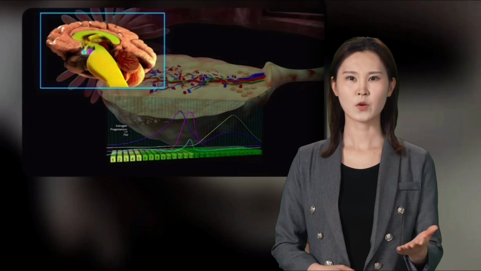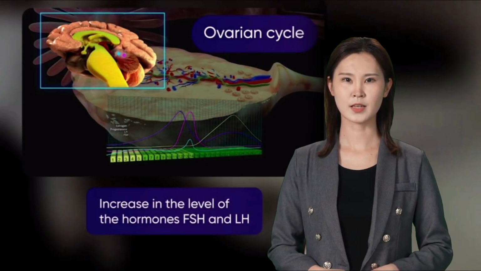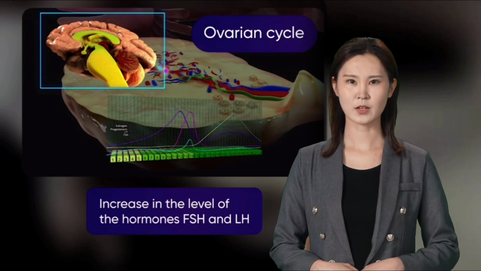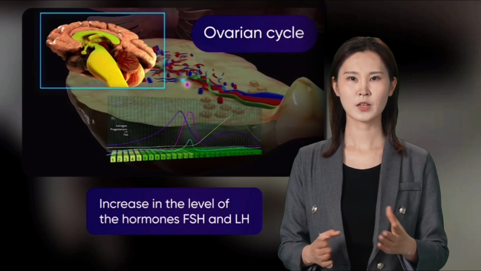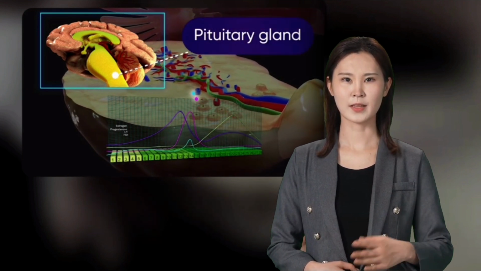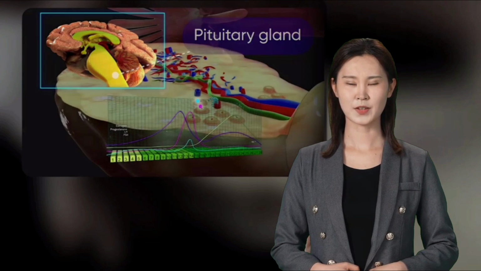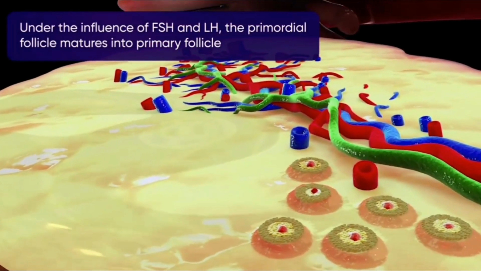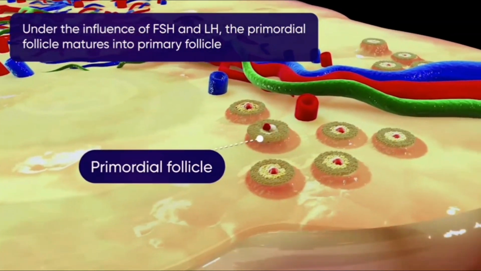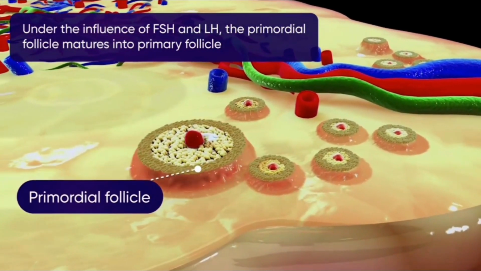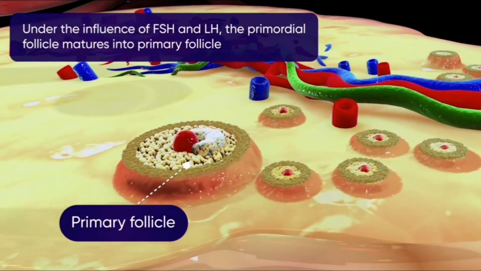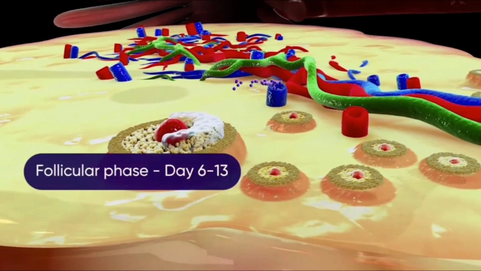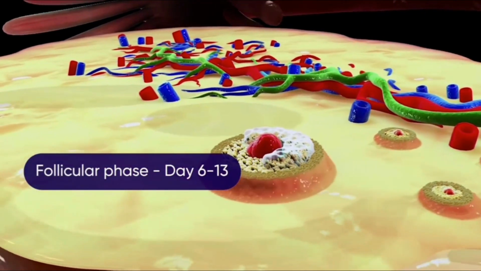During this phase in the ovary, we observe an increase in the level of the hormones FSH, follicle stimulating hormone, and LH, luteinizing hormone, secreted by the pituitary gland present in the brain. These hormones reach the ovary. Under the influence of FSH and LH, the primordial follicle in the ovary matures into the primary follicle. The follicle starts producing the hormone estrogen. From day 6 to day 13 is the follicular phase.